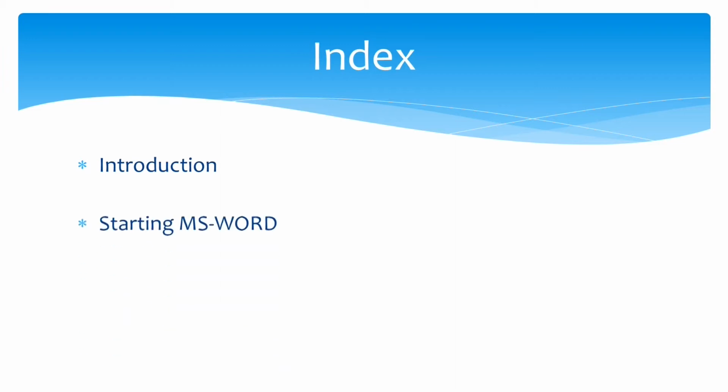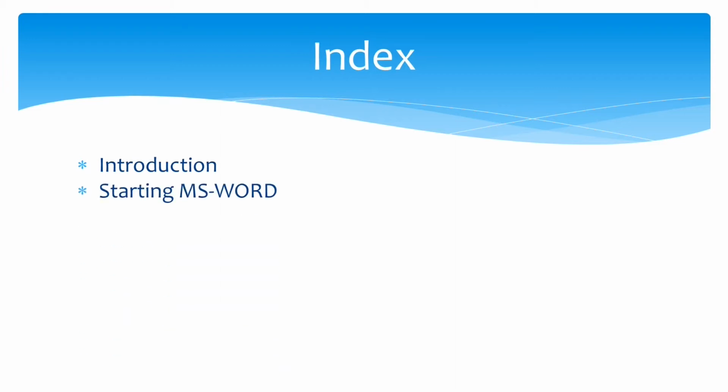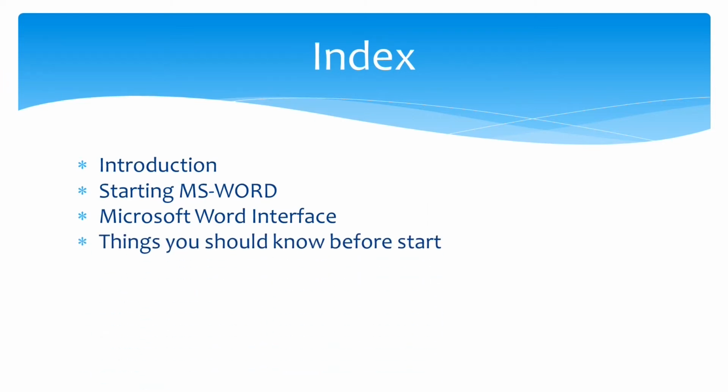The topics that we cover are what is Microsoft Word, how to start Microsoft Word, what the Microsoft Word interface is, that is, the different parts of Microsoft Word when you open it for the first time, and what are the things you should know before starting or learning Microsoft Word.